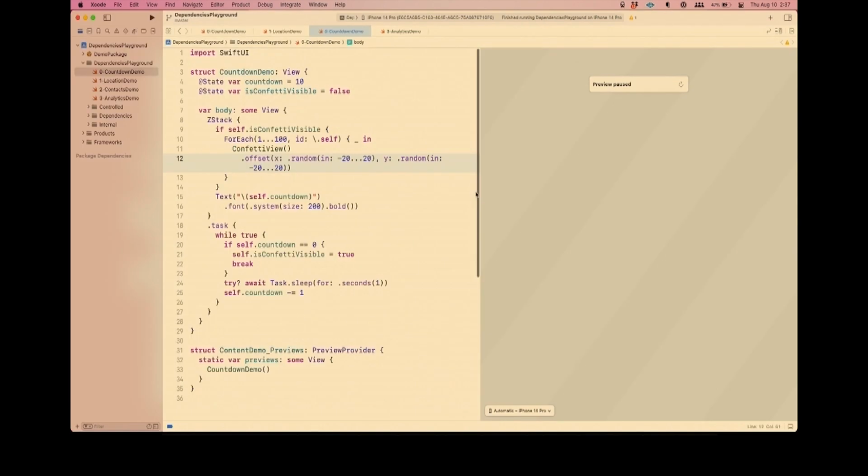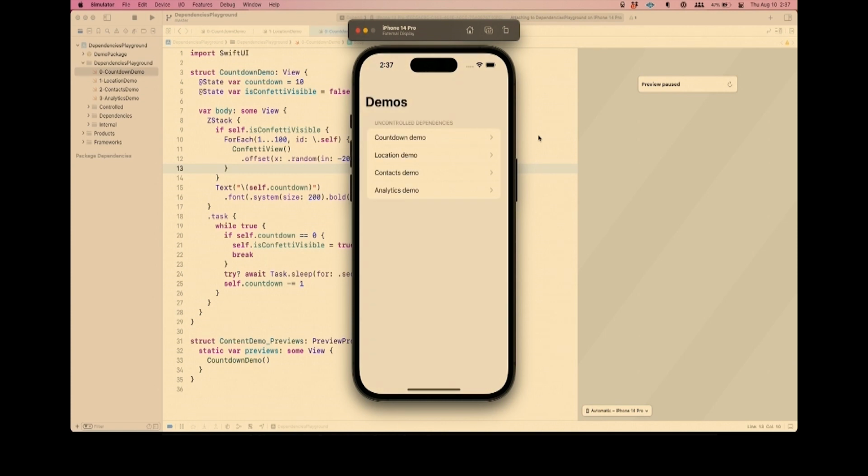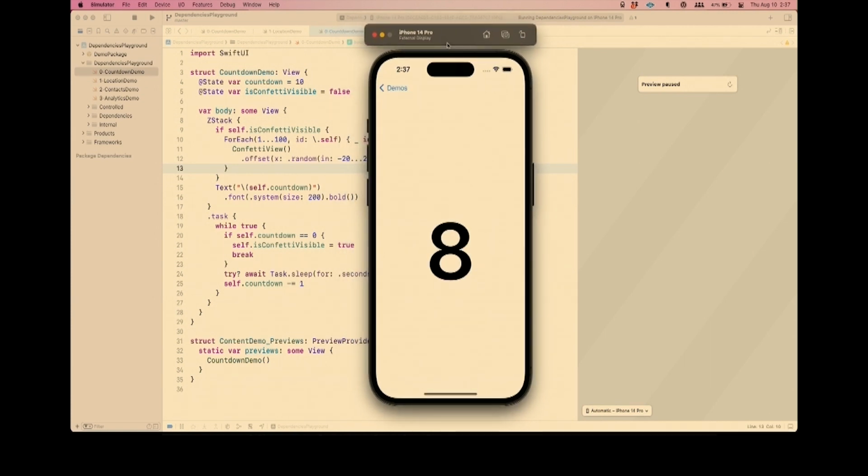And I have something in this project. I had a whole bunch of demos, but for this one, it's called Countdown. Let's run the simulator. I won't have to boot one from scratch. Okay. And we'll go to the Countdown demo. And all it does is it counts down from 10, but we had to wait for 10 seconds. So let's wait. Wait for it. Wait for it. All right, some confetti. Fantastic stuff. But I don't know if you noticed, but actually the confetti was behind the number, and I kind of wish the confetti was on top of the number.